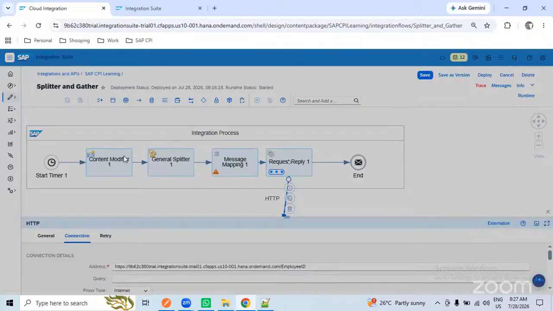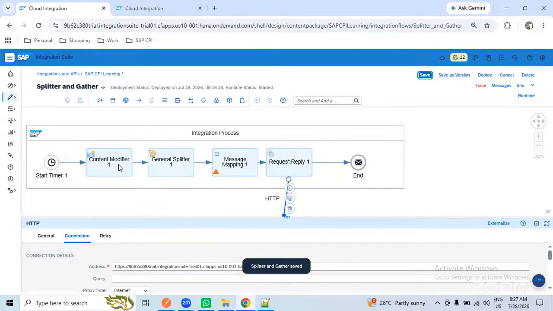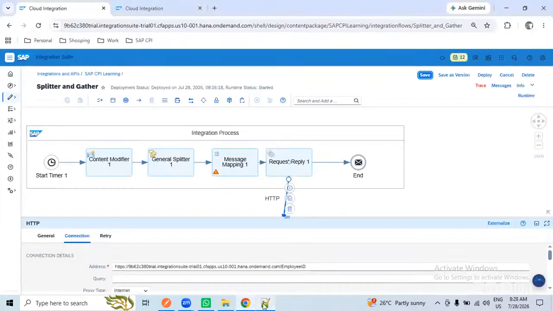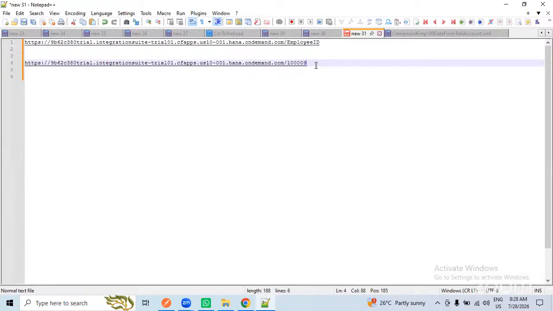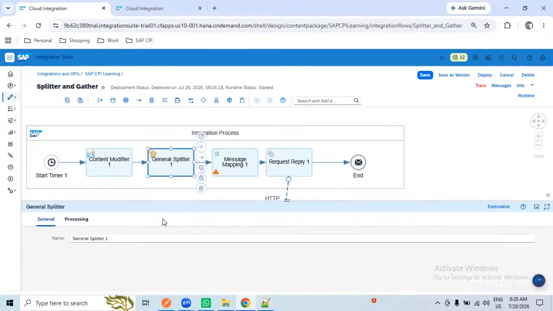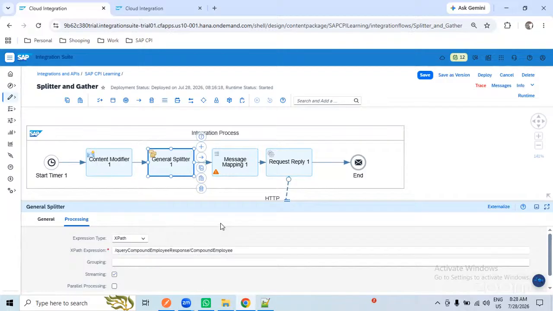I am getting the data from one system, consider, and I got the data in the content modifier. My requirement is that I need to split the records. I can only send one employee at a time to my target system, and my target system has a URL like this, where they expect the employee number to be appended every time. Since the client system accepts only one record at a time, I need to split it, no other option. We have the general splitter here from the palette, so I can use this one. No need to write any logic here. Now I can split the data.